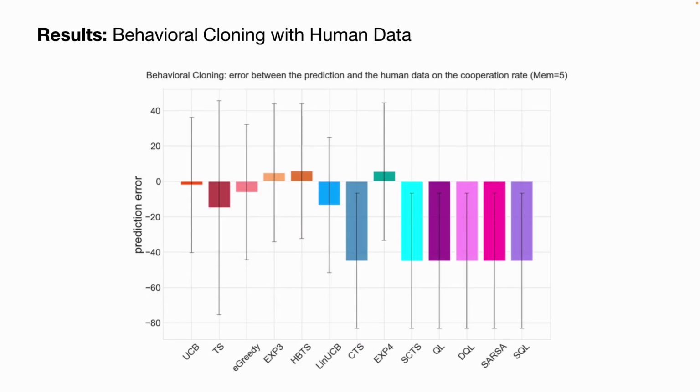We can also compute the prediction errors between the human data, basically how the human would have picked, versus how the behavior clone agent would have picked, and we notice the following: the bandit algorithm appears to be the best performing agent here when we are trying to mimic the human behaviors, followed by the contextual bandits, and then followed by the reinforcement learning algorithm, which appears to not be learning much at all.